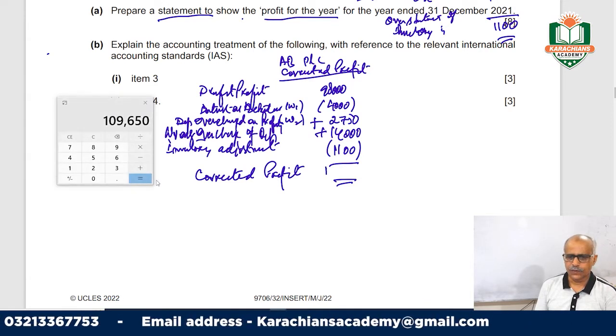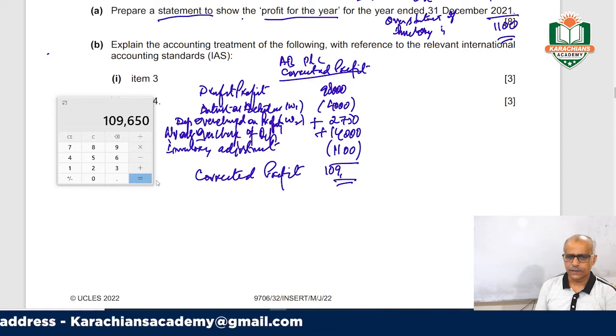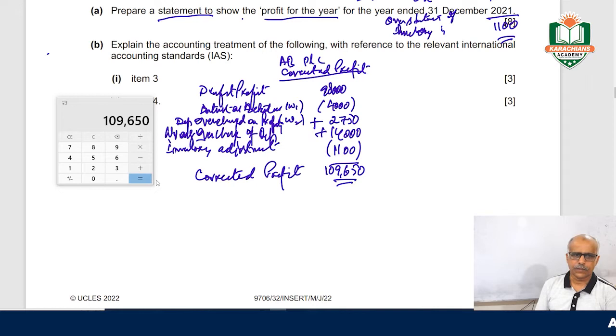This will be 109,650. So this is your corrected profit.